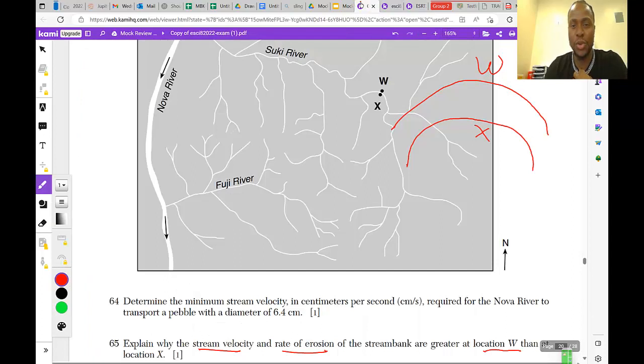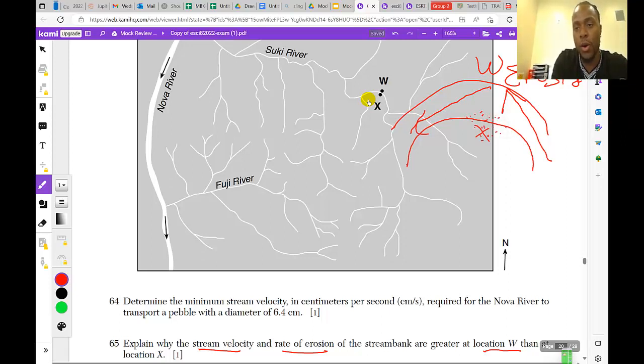So let's bring that to the question that we have here. If the river was flowing fast, it's going to come straight and head on to W, causing erosion around that neighborhood. All right. And then it's going to bounce off and come back and move on that way. So as a result, it will be slower here, causing deposition around here. So you see it's going to drop all of those sediments here. So this becomes deposition. So let's revisit that question and try to answer it.